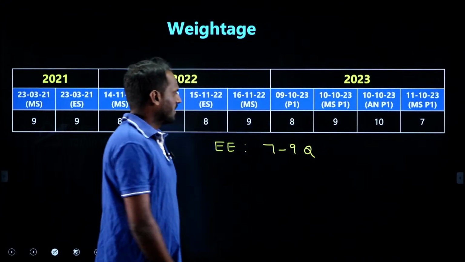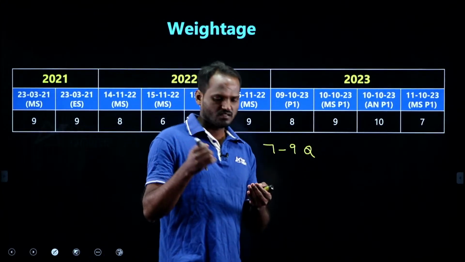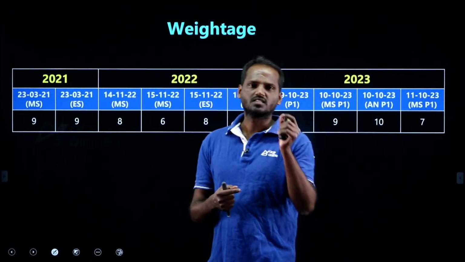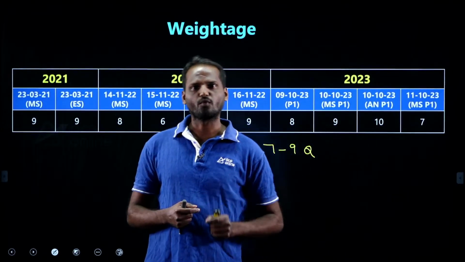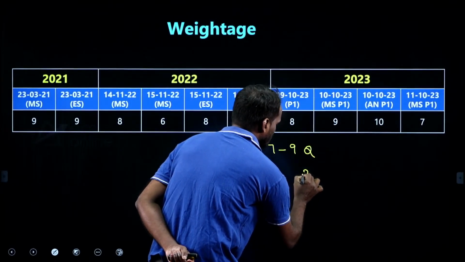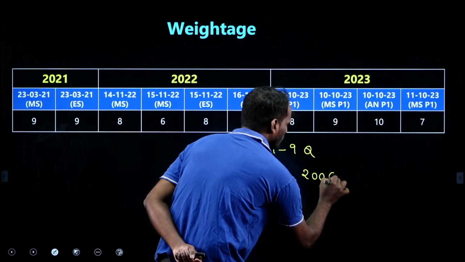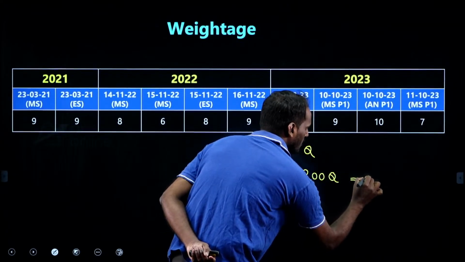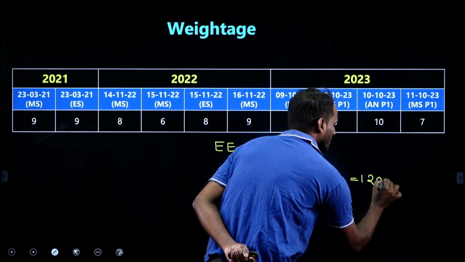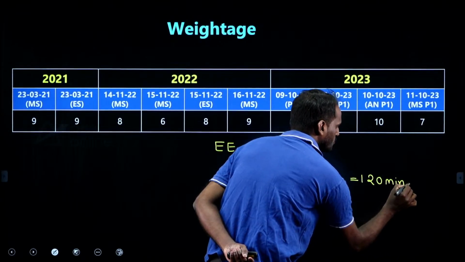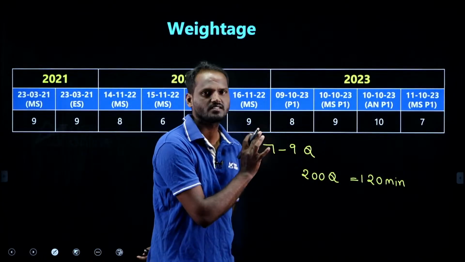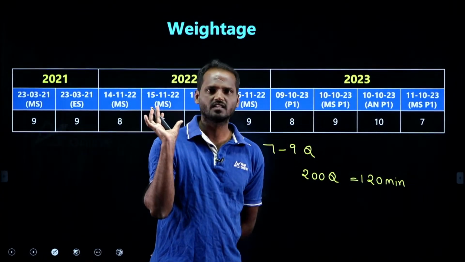Let me tell you, in this kind of central services exam, time is a very important factor. I told you there are 200 questions in Paper 1, for 2 hours, which means 120 minutes. In 120 minutes, you need to complete 200 questions, in which 100 are general studies and the remaining 100 are for the technical subject.